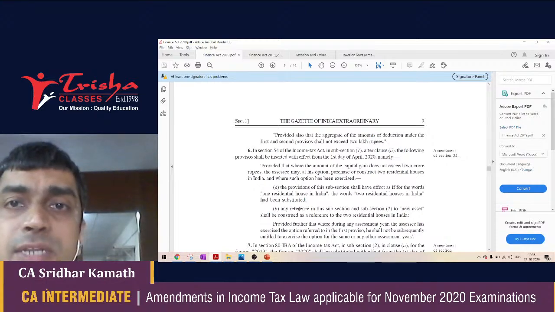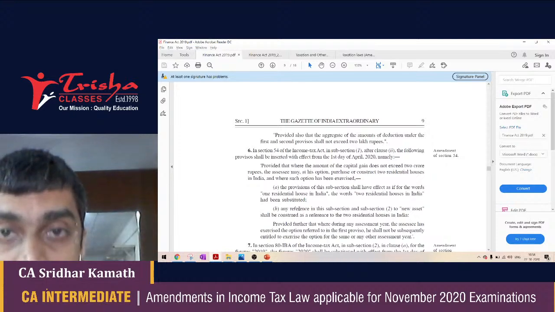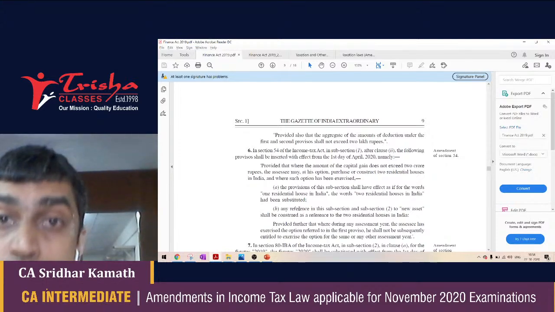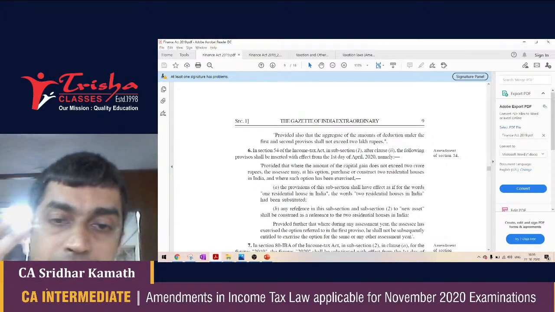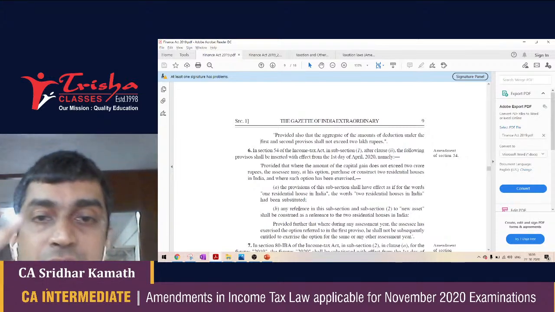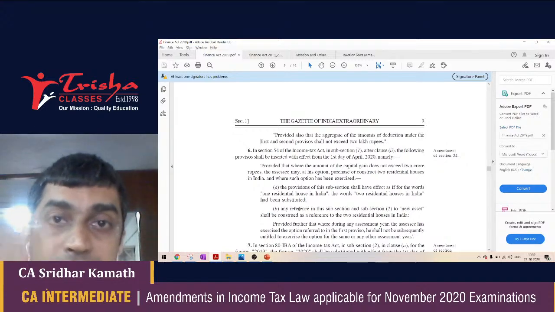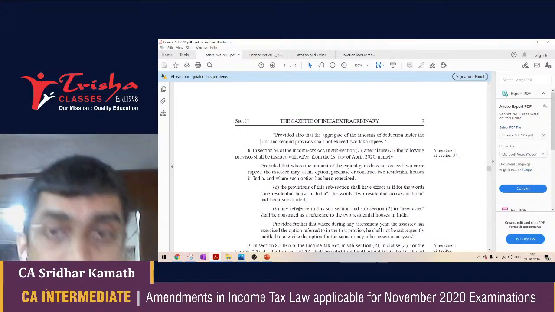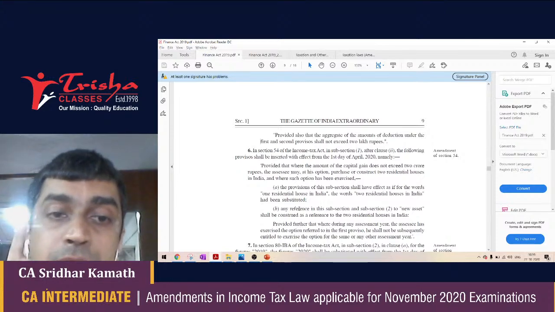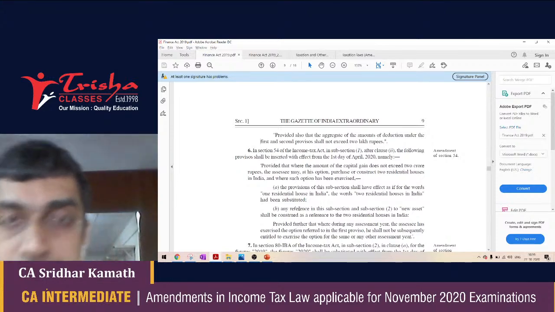So what is the amendment that they have done? Now they are saying that you can invest the capital gains in two residential houses in India, provided they have given a condition. The capital gain that you are exempting cannot be more than 2 crore rupees.